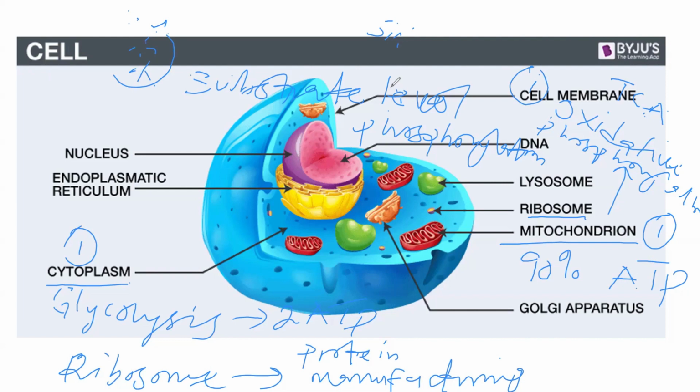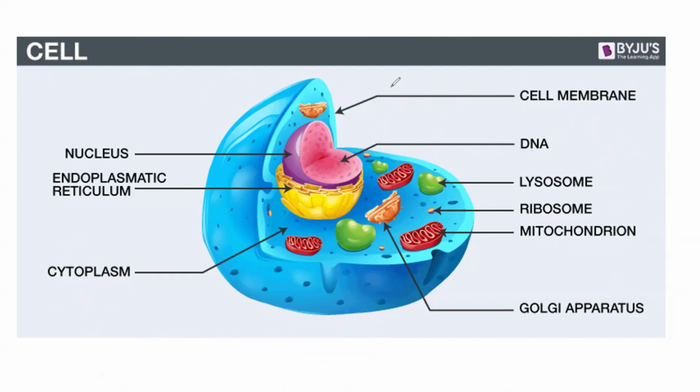Okay, and then the next thing after the mitochondria is the Golgi body. What is the importance of the Golgi body? Once protein is synthesized from the ribosome, that protein needs to be processed and packaged. Remember, it's like you want to produce bread in an industry.